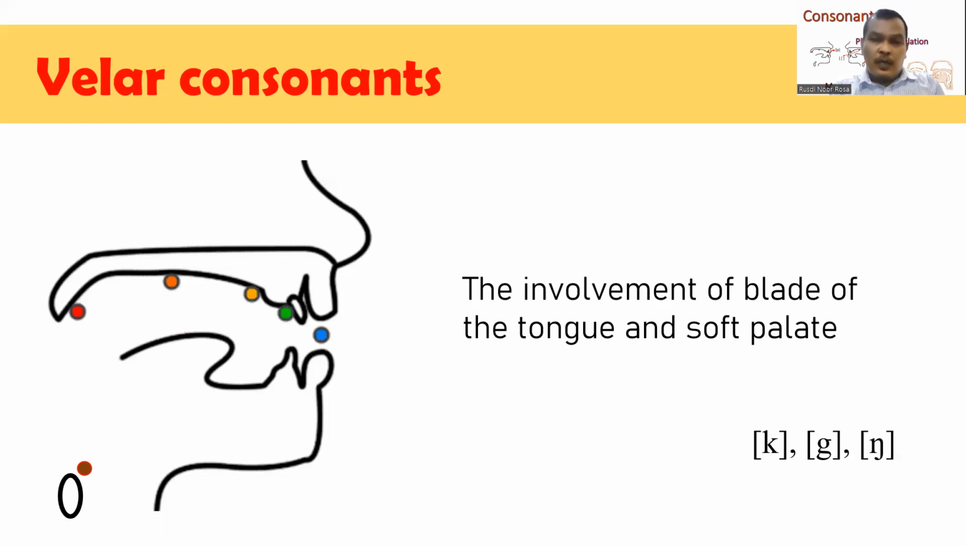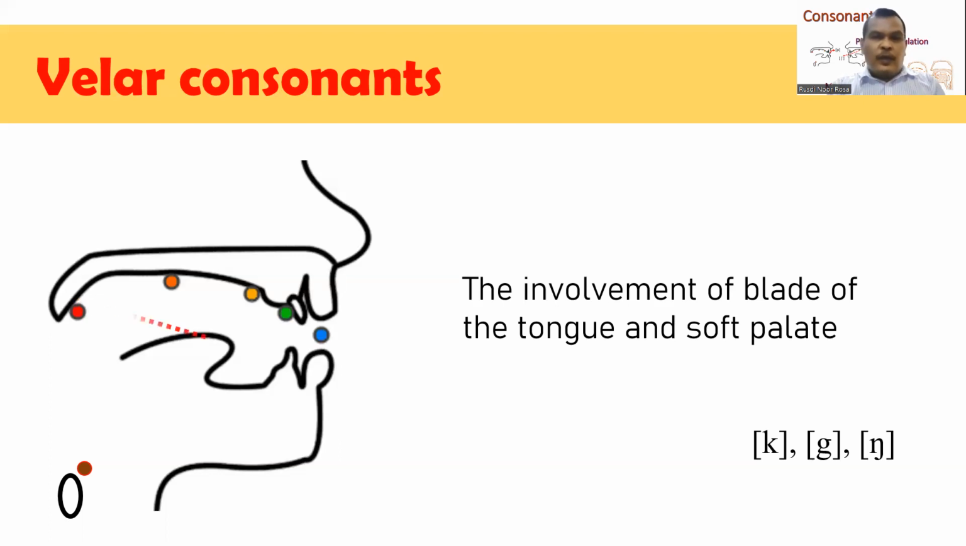They are k, g, and ng. These sounds are introduced in English and they are also introduced in Bahasa Indonesia. So velar consonants include k, g, and ng. These sounds are produced by raising the body or root of the tongue onto the soft palate or velum.